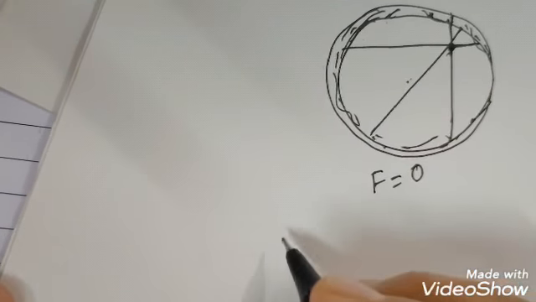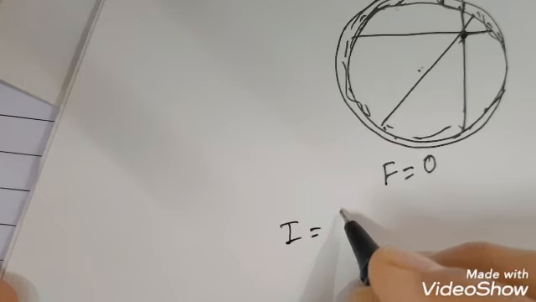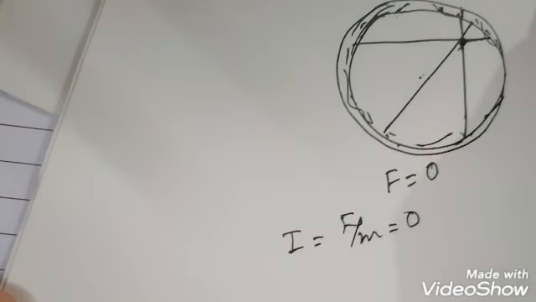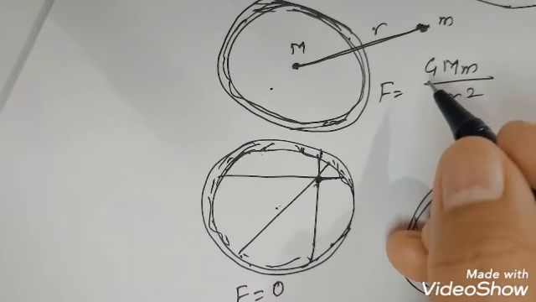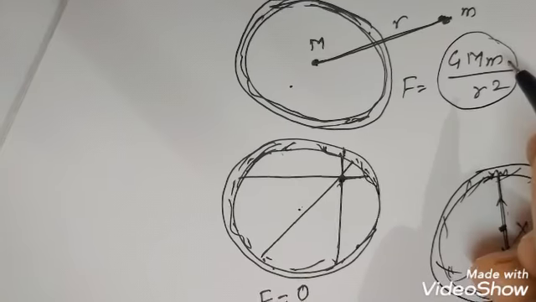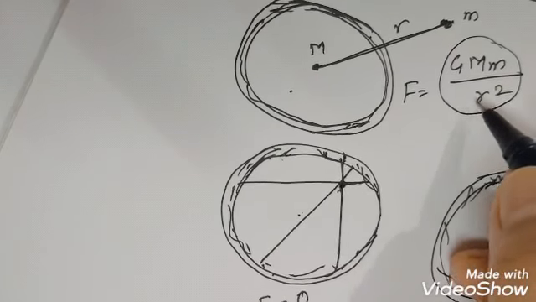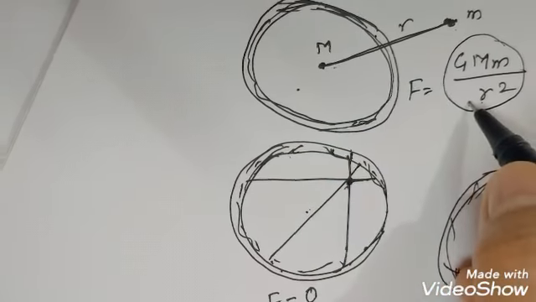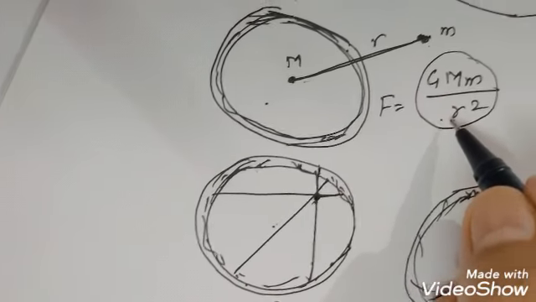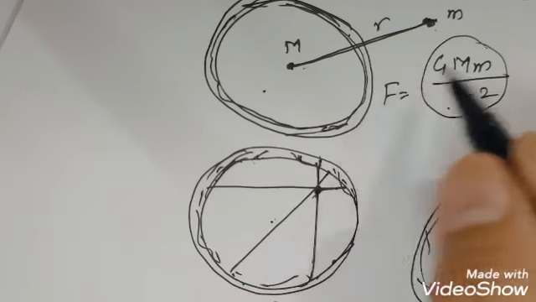Okay, now the gravitational force inside the spherical shell will be 0. So in such a situation the intensity, because it is F upon m, would also be 0. And here you can see that F depends on the distance between them only. So you will find that the intensity would have some value, and it depends on the distance between them.